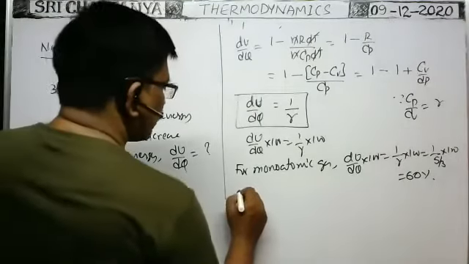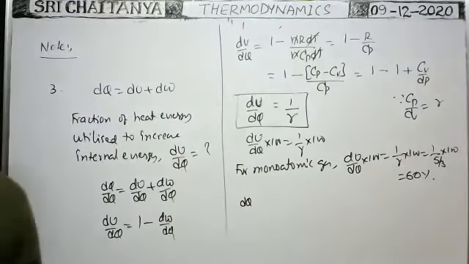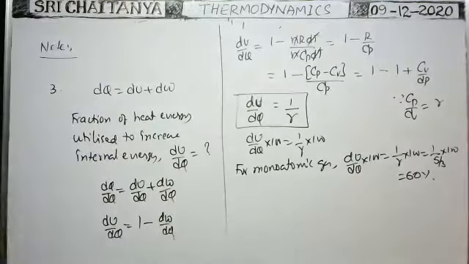You see, when you supply dQ amount of heat energy to the system, the work done is equal to dW. Then what is the fraction of heat energy utilized to do external work?